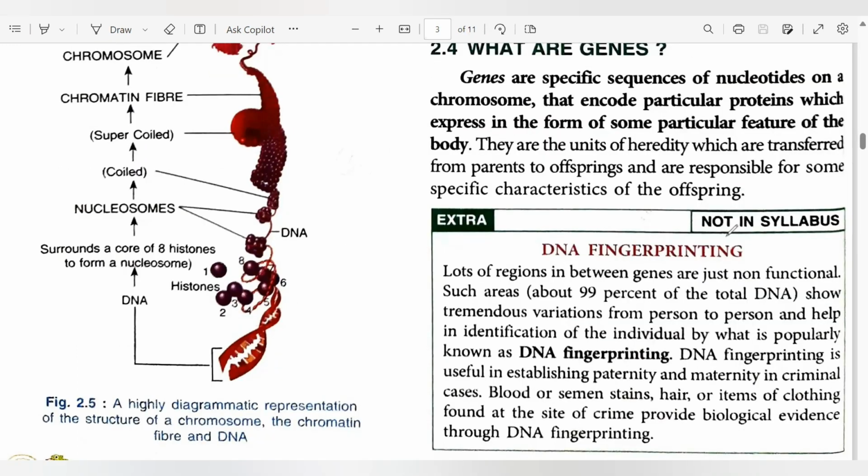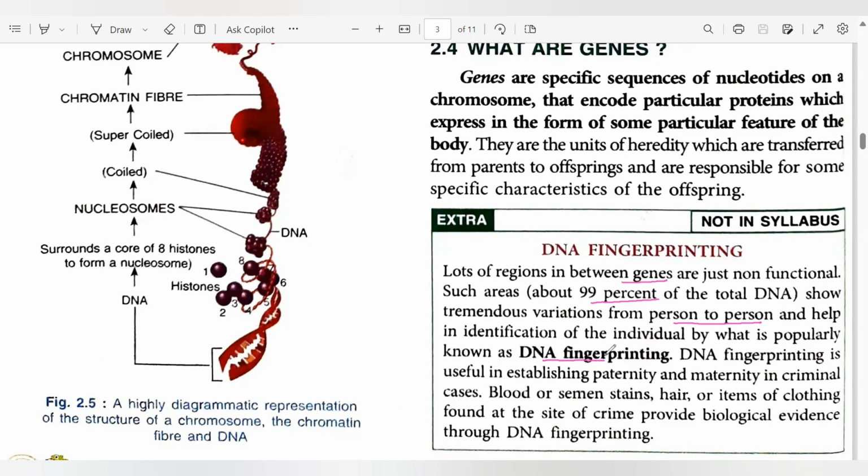Let's talk about DNA fingerprinting. So there are lots of regions between the genes that are not at all functional. And these regions make up 99% of our total DNA. And because of these regions, there is tremendous variation from one person to another, and this helps in the identification of an individual, and that is called DNA fingerprinting.